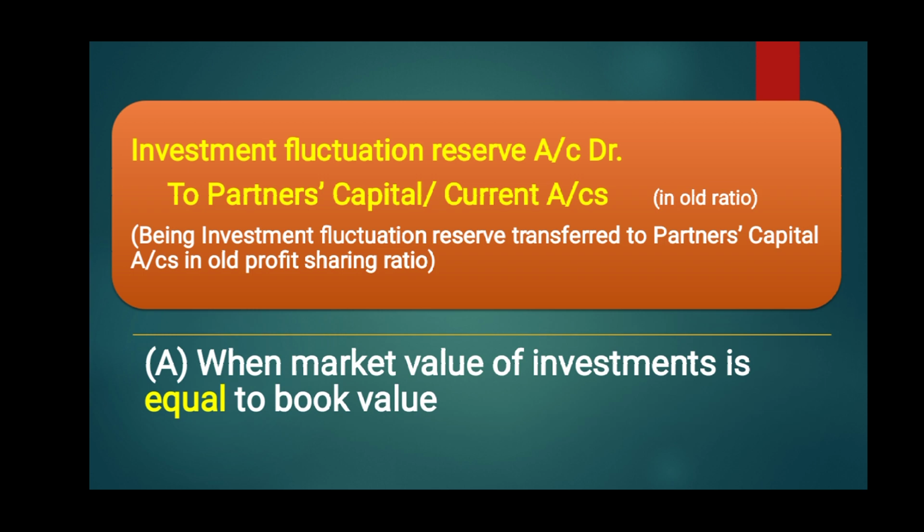When market value is equal to book value, it means there is no profit, no loss. So the whole amount of reserve will be transferred to partners' capital accounts in old ratio. Journal entry will be: Investment fluctuation reserve account debit, to partners' capital or current accounts, being investment fluctuation reserve transferred to partners' capital accounts in old profit sharing ratio.